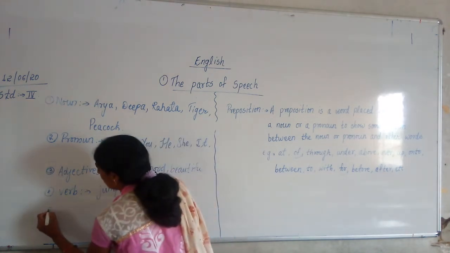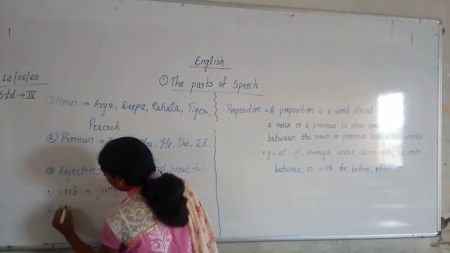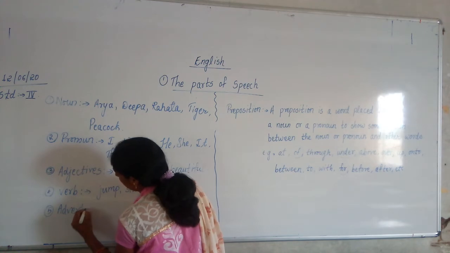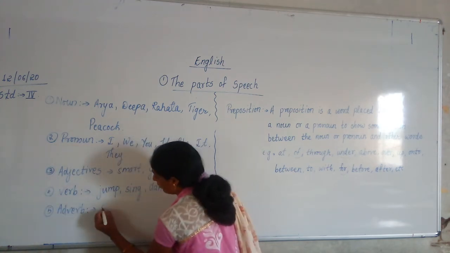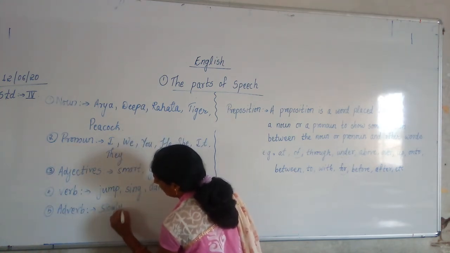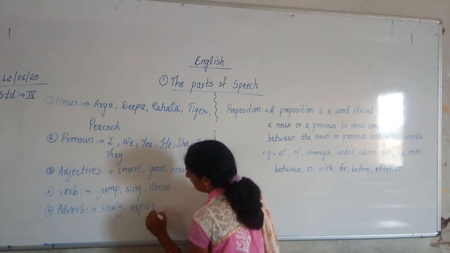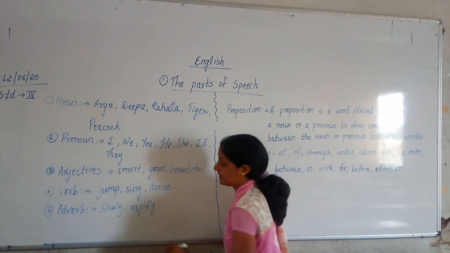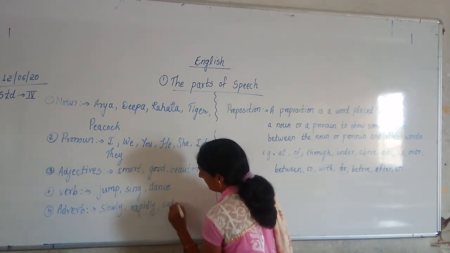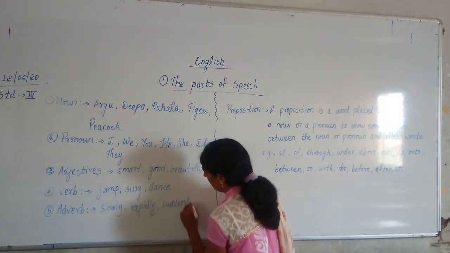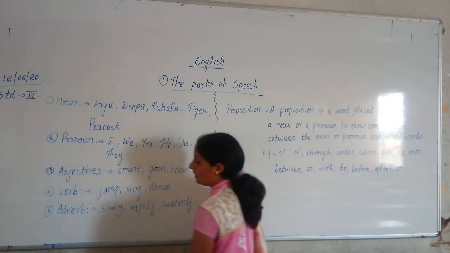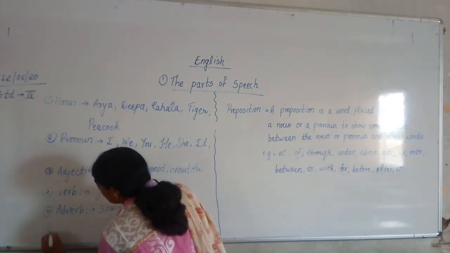Which examples will come in adverb? Examples in adverbs are: slowly, rapidly, suddenly. Next one is preposition.